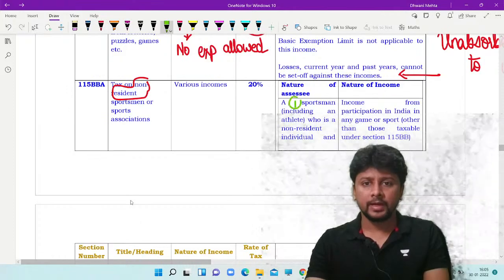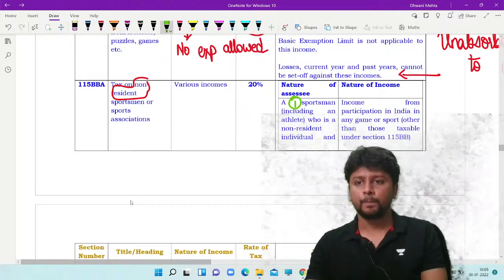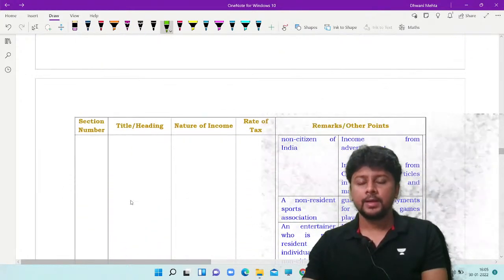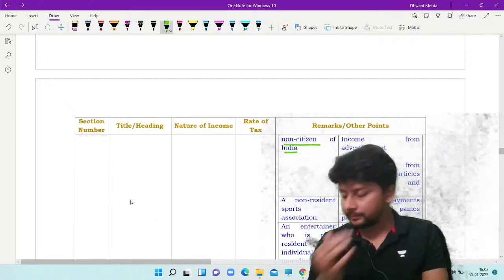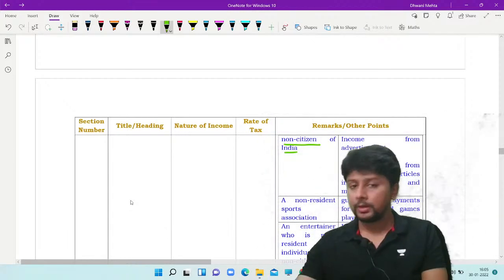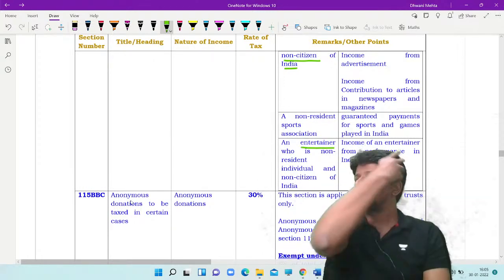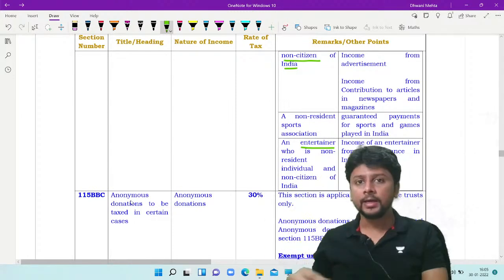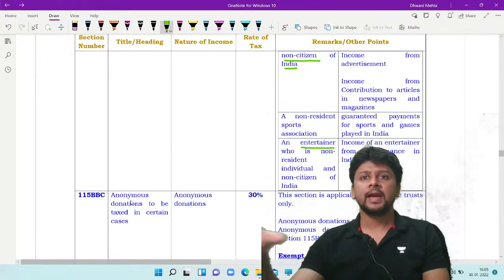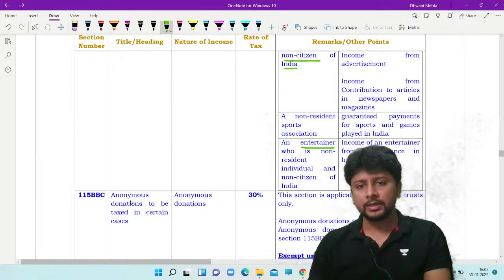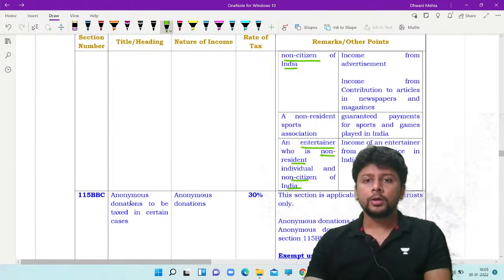Number one, I have a sportsman, but he's a non-resident and a non-citizen of India. I have an entertainer, somebody who can perform in India, who is related to the acting department, the arts, music, singers, musicians, entertainers. But again, they are a non-resident and non-citizens, or a non-resident sports association.